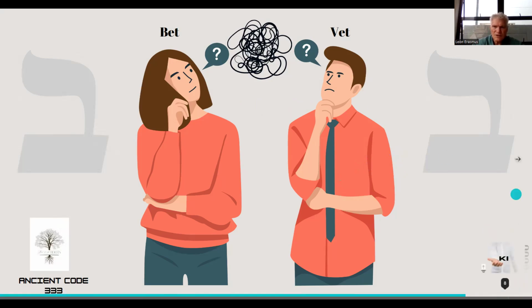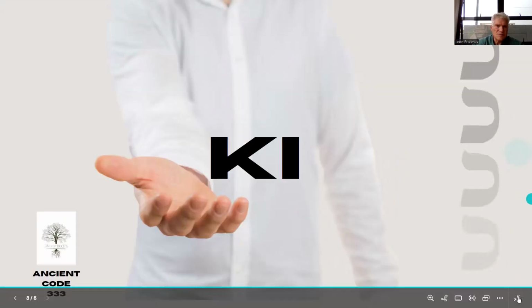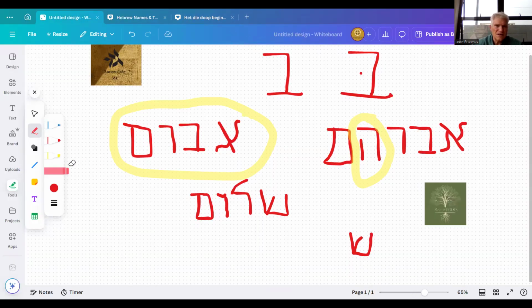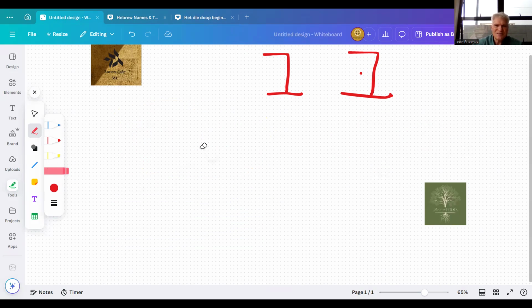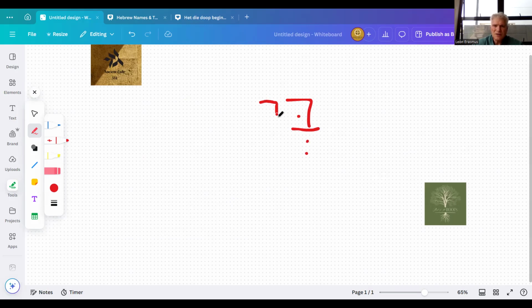So I want to start with some history. You can see that the explanation is still fresh, yeah? But I want to start with some history and just some information that I think is very relevant to our discussion for today. In the Hebrew alphabet, let's take two words, for instance. We take the word Bereshit, which is the very first word of the Bible, Genesis. So we have Bet, and then we have an Aleph